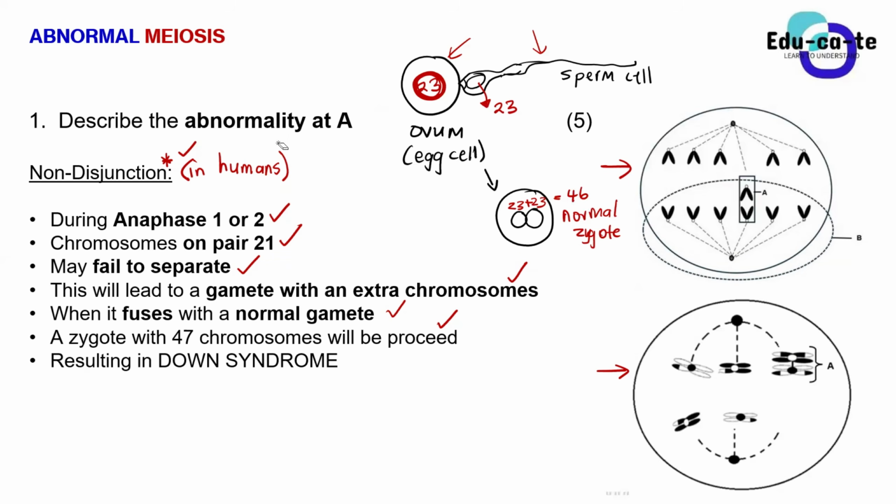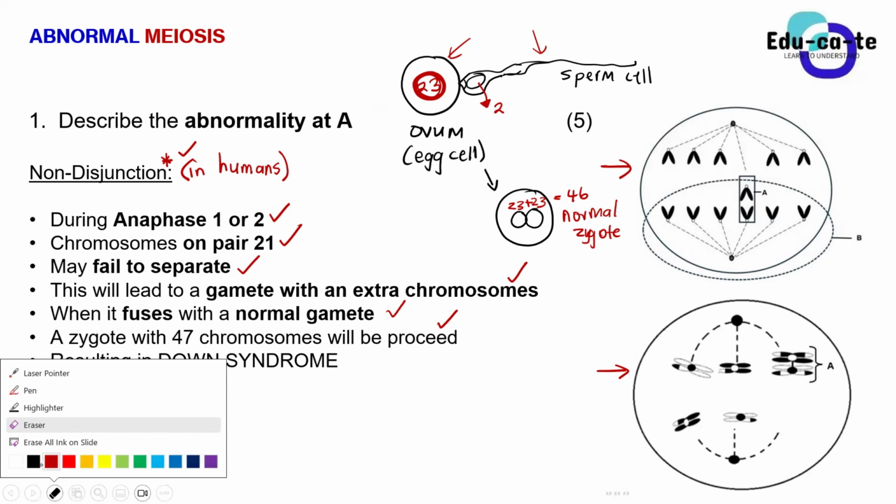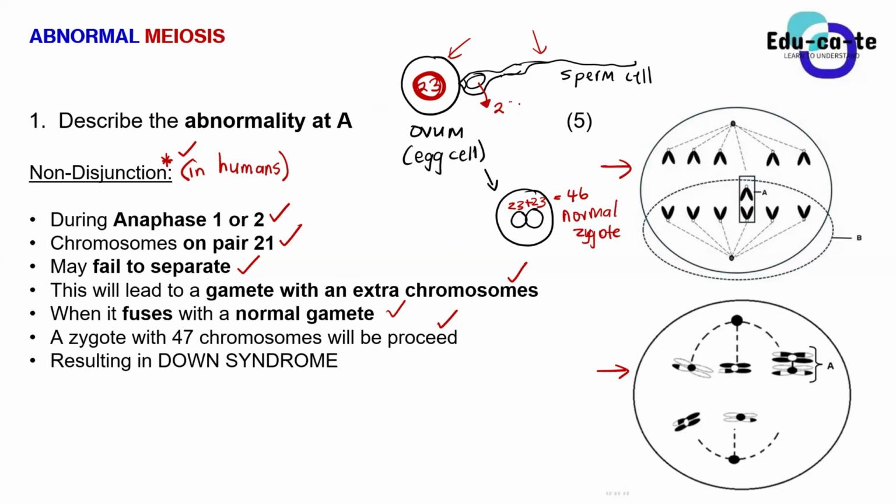Let's say non-disjunction occurred, and now your sperm cell has an extra chromosome on pair number 21. They failed to separate during meiosis. So now your sperm cell has got 24 chromosomes. What will happen to the zygote if the sperm cell has 24 chromosomes? If you say 23 from the ovum plus 24 from the sperm cell, what do you get? 47, sir. 47 chromosomes. This is not a normal zygote.